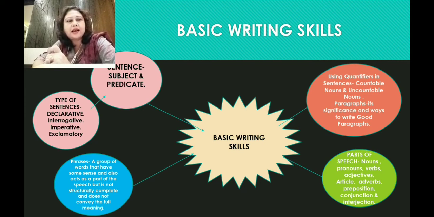Then we had learned about paragraphs. What is a paragraph and its importance in writing a good, effective article. Then the different ways which one should follow while constructing a good paragraph. So this is all from your basic writing skills.